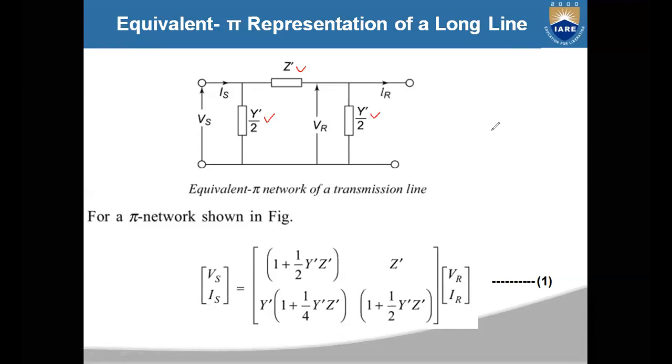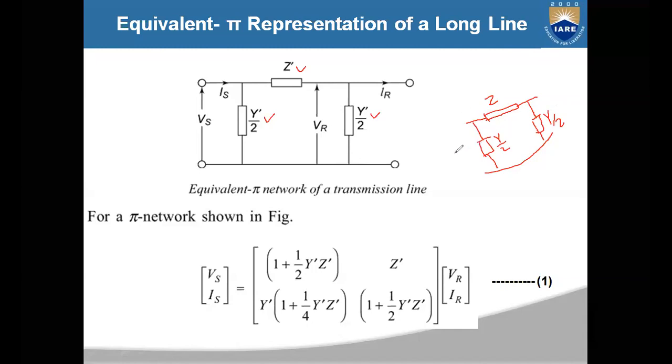While discussing the medium transmission line, we also developed the nominal pi network. There in the nominal pi network, the series impedance is represented with Z, and the shunt admittance is Y by 2 here, and Y by 2 here.